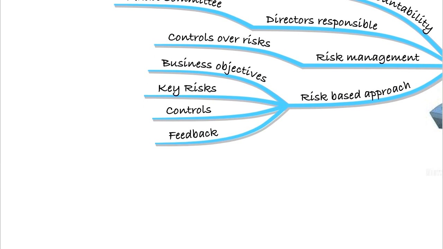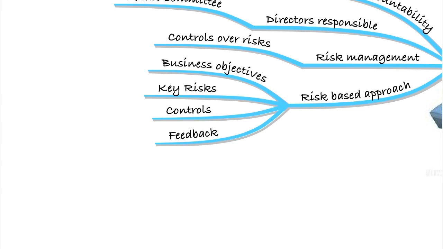Ultimately, you'll need to get feedback from your risk management system to see whether it's working or not. And we're going to look in great detail at risk management and how an organisation will get risk management ingrained into their systems. So remember, we must have responsibility from the directors for internal controls.